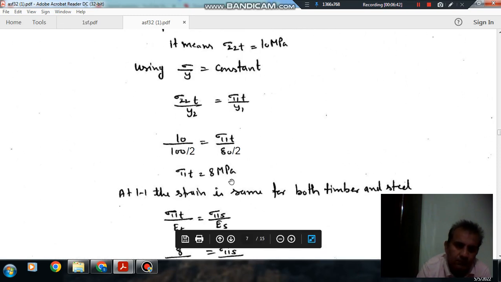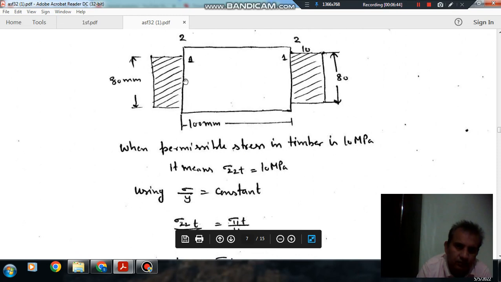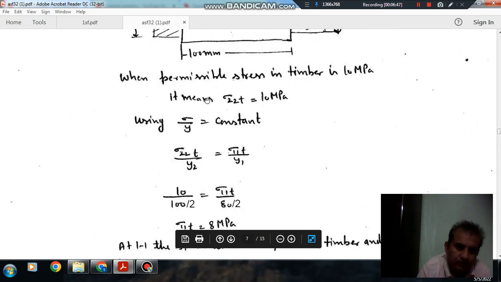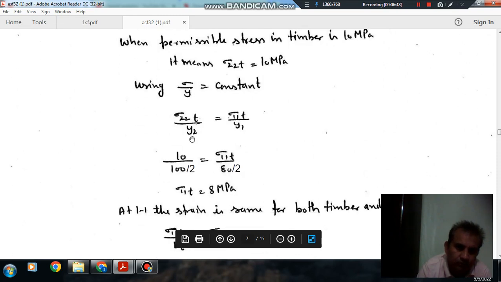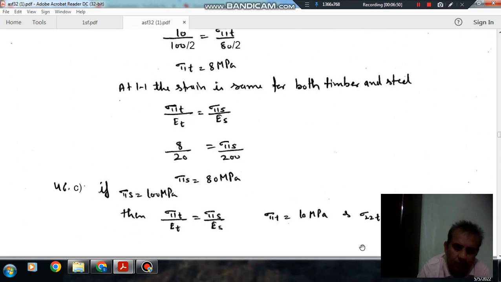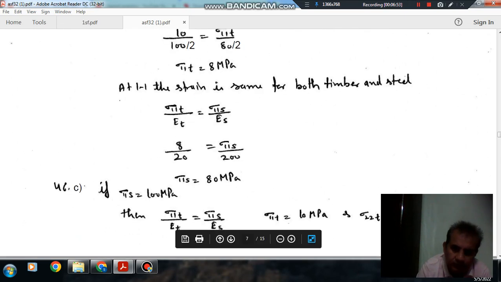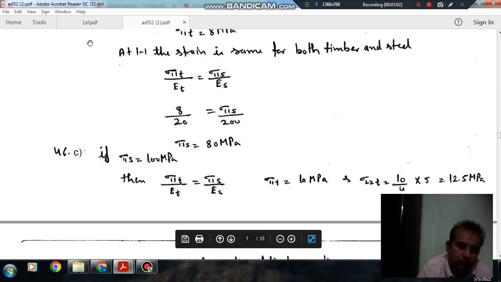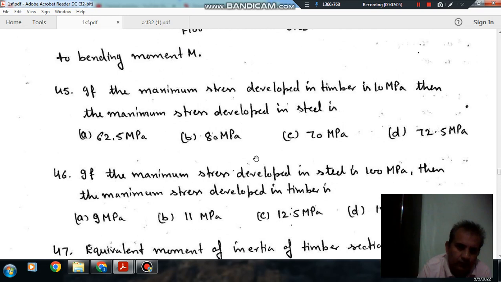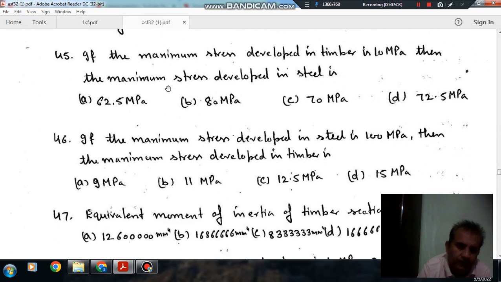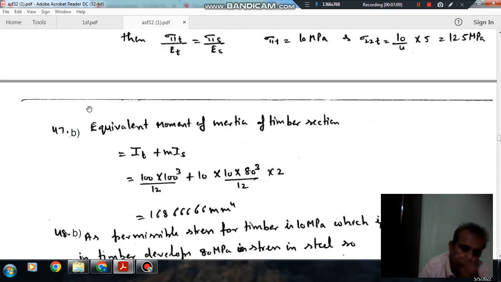Now sigma 11 T is known, so we can find sigma 22 T: sigma 22 T by 5 equals sigma 11 T by 4, so 10 by 4 into 5, that is 12.5 MPa. So the answer to question number 46 is 12.5 MPa.